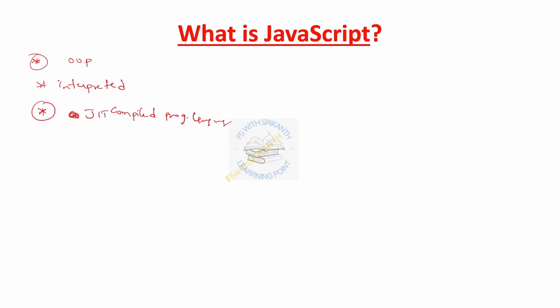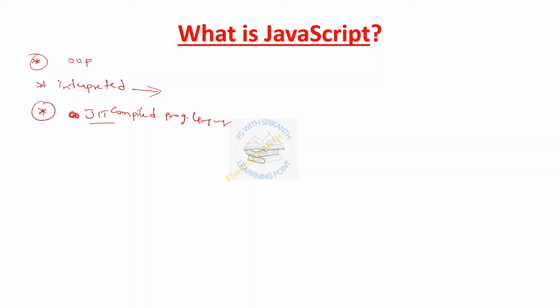So what is meant by interpreted? The interpreter is responsible for translating the JavaScript code line by line. Next, the just-in-time, JIT compiled programming language.